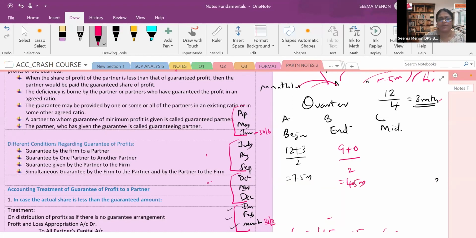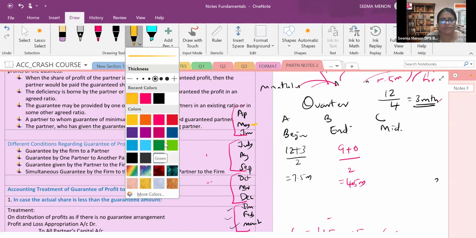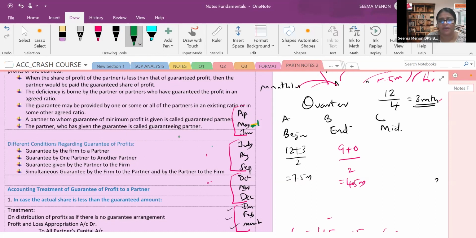Now in the same way, how do we do mid? Let's erase this and do it. See, mid means, here you can see I'm writing 15 May, April, May, 15 May. That is mid of the quarter. Then the next last withdrawal will be 15 February.